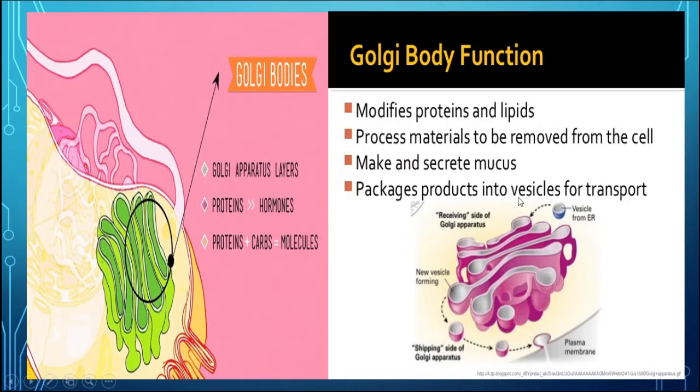They also help in the secretion process, packaging process, as well as formation of the lysosome. These are the receiving side of this Golgi apparatus, and after receiving, this is the shipping side, and through the plasma membrane the material is thrown outside of the body.